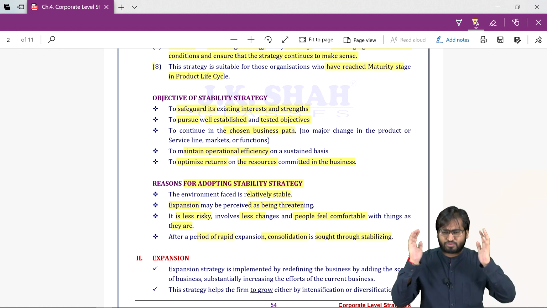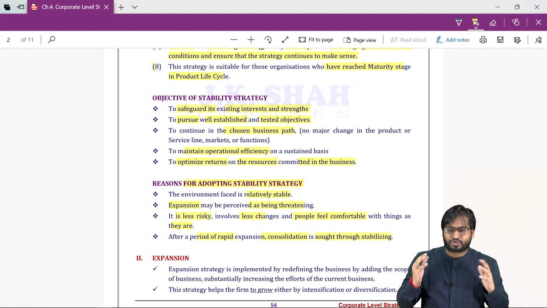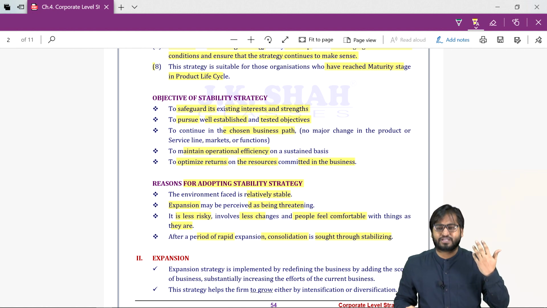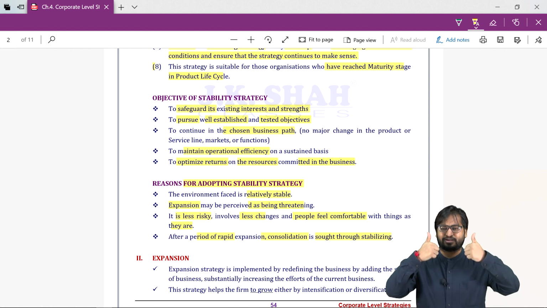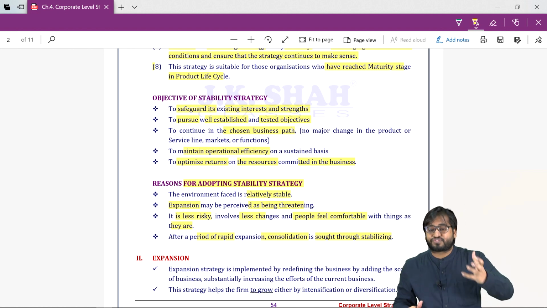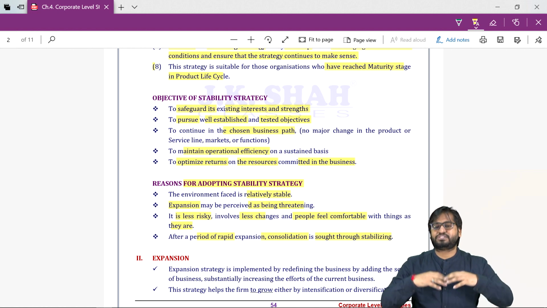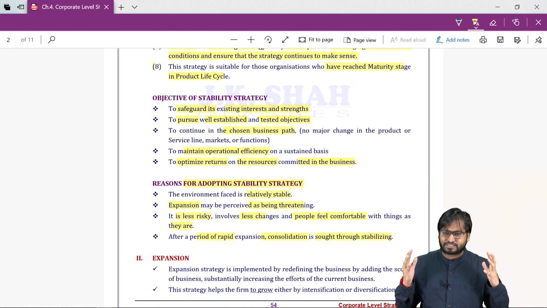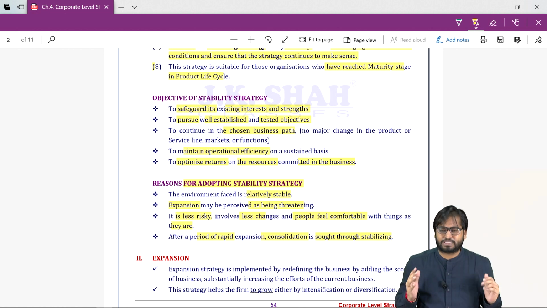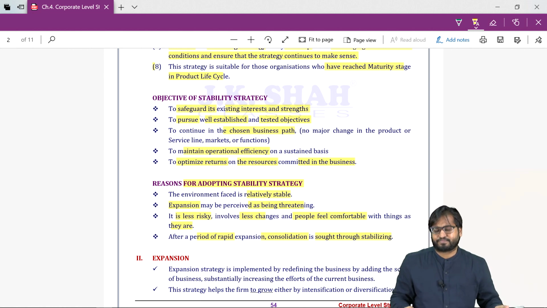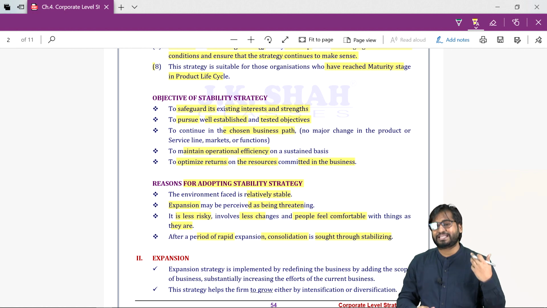Less investment or more investment? More investment. If investments are more, what sort of returns are we expecting? More returns. What sort of risk will we face? We will face more risk. More risk, more returns, more investment, right? So this is expansion strategy.